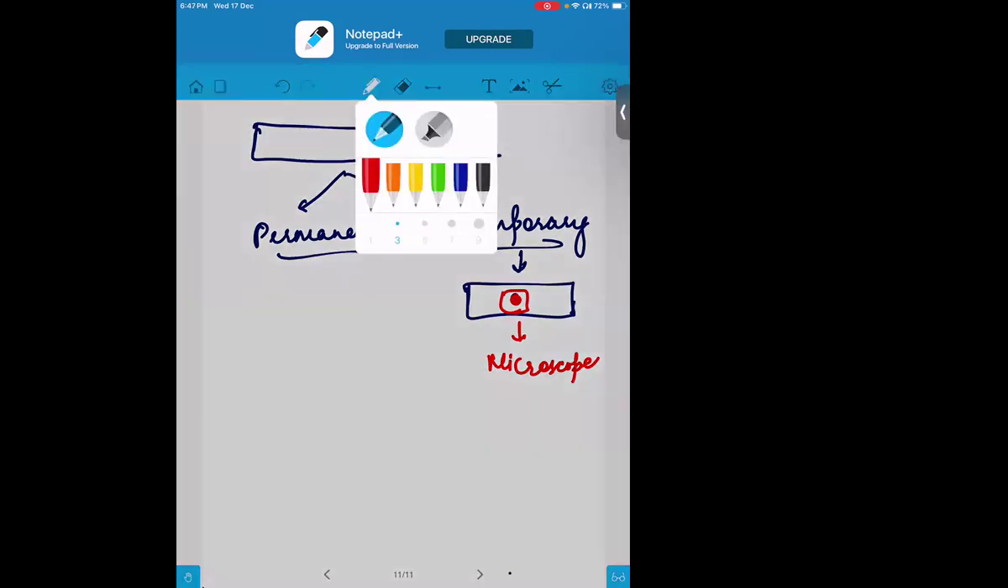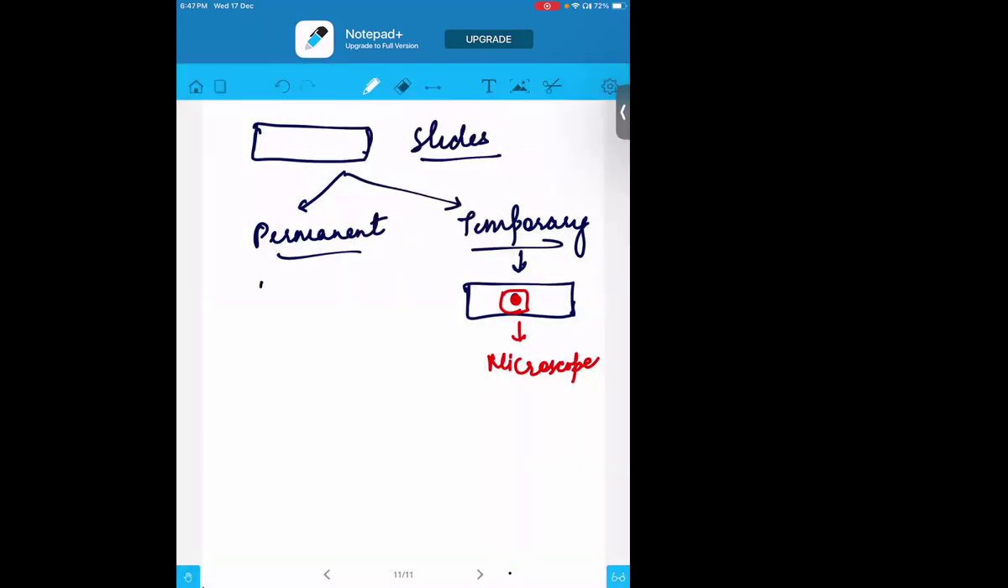Then in the case of the permanent, what will be there? It's already pre-prepared on that slide. Already on that particular slide, there will be some cell maybe, or might be some structure already present there. So these are pre-prepared by the people in the laboratories and all.